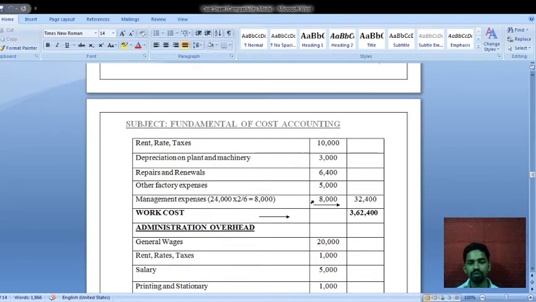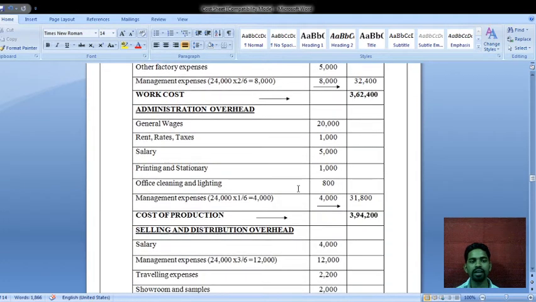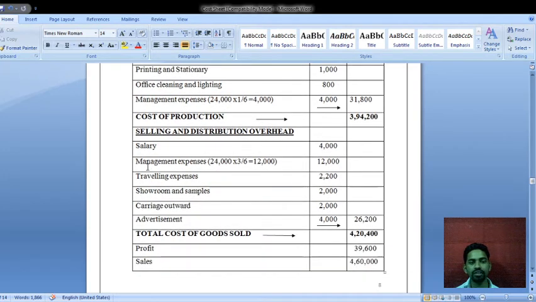This 8,000 we have to take under the factory overheads. Next, under the administrative overhead, management expenses 24,000 into 1 divided by 6 is equal to 4,000. So we record 4,000 under the administrative overhead. Next, under the selling and distribution overheads, management expenses 24,000 into 3 divided by 6 is equal to 12,000.